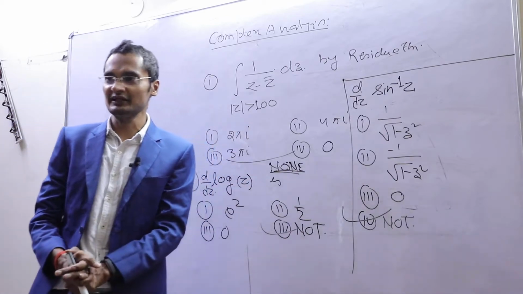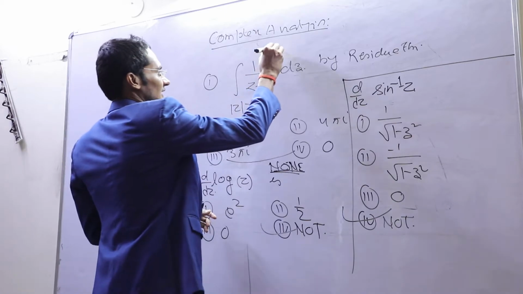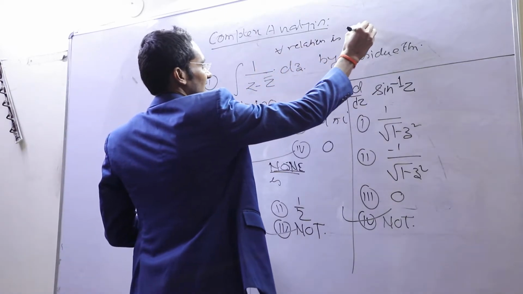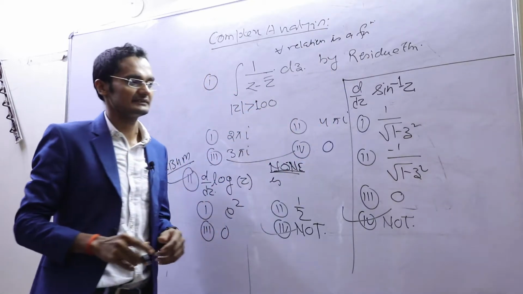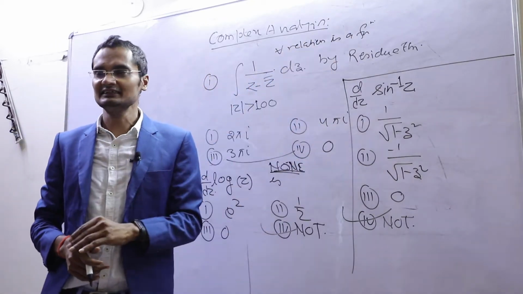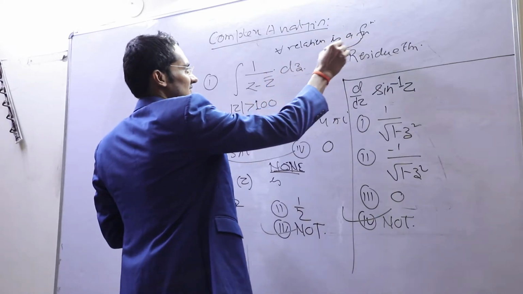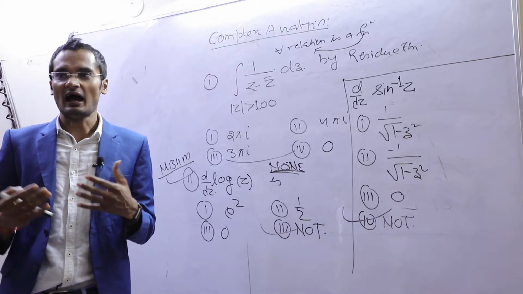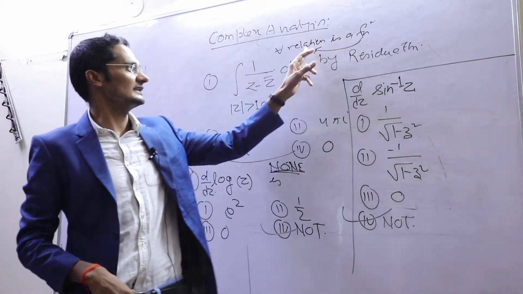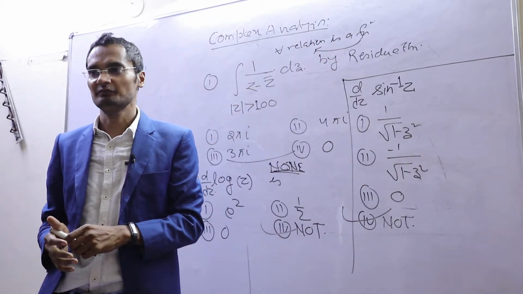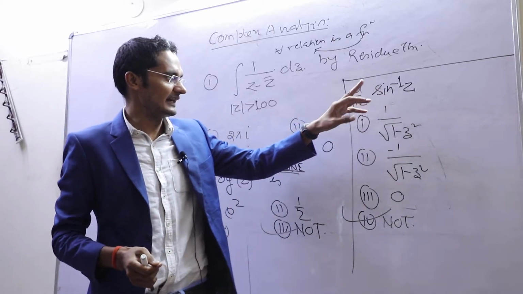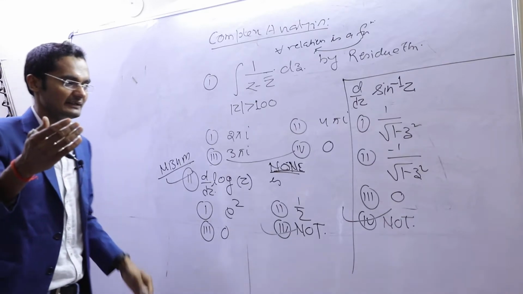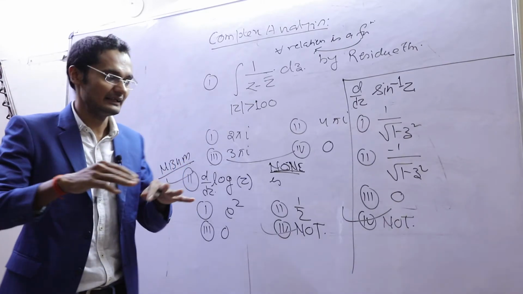if you remember something, every relation is a function, right? Is it correct? Every relation is a function, or every function is a relation? Anyway, we believe that every function is a relation, but the converse is not true. If you see sine inverse z, what is sine z? Or basically we can see in the real analysis,